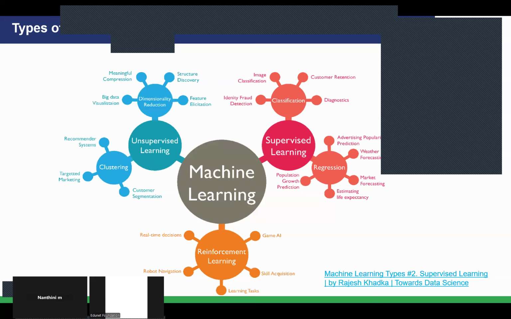Then coming to the types of machine learning. Whenever we have machine learning, we have three different types. The first one is supervised learning. So what is meant by supervision? Can anyone tell me? From the name itself, you can understand.